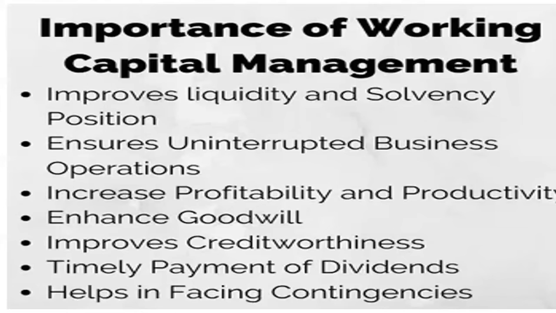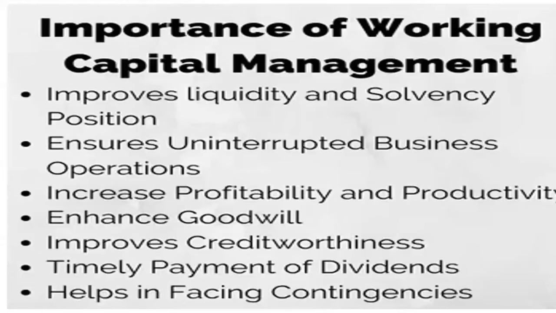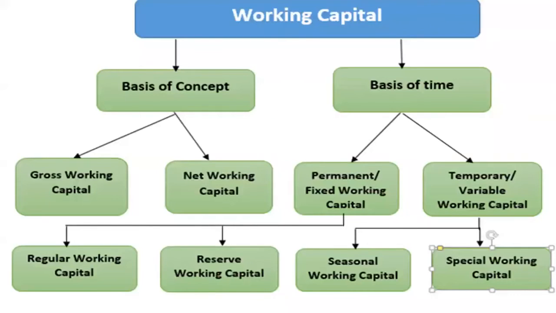Then it helps in facing contingency. Contingency means an undesirable situation occurs in an organization. For example, when the coronavirus consequences were there, the whole of India was locked down twice, for two months each time. In this case, if we had maintained proper working capital, we might have faced it effectively. Then here comes the classification of working capital.